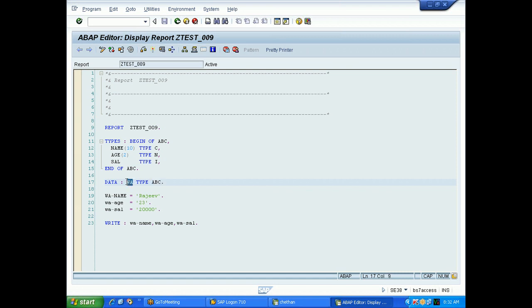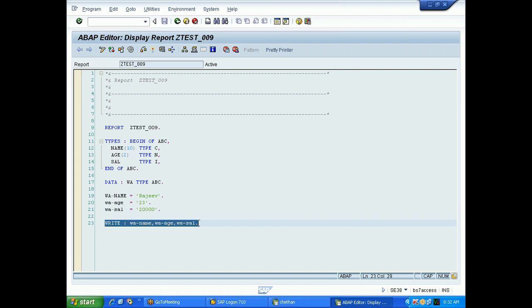So this is called work area. In general, a variable which is taking reference of the structure is called a work area. Now how to fill the work area? You can fill it like this: work area hyphen name is equal to something, and age also you can give something, like 23. Whatever 20,000 you are giving will go and store in work area salary.